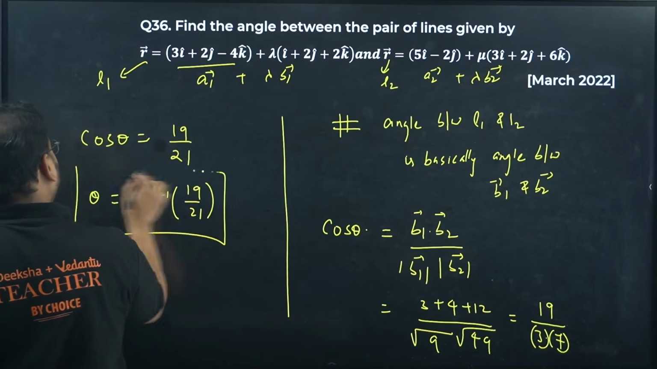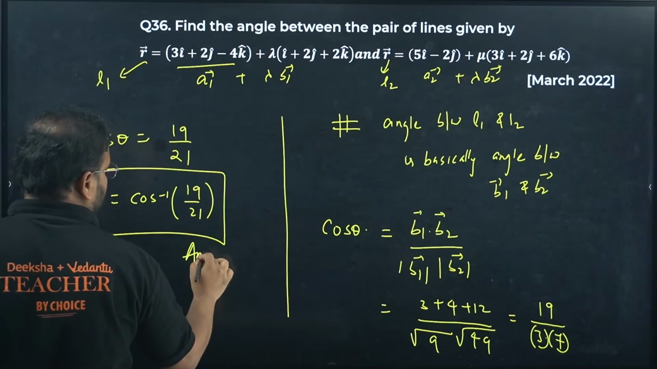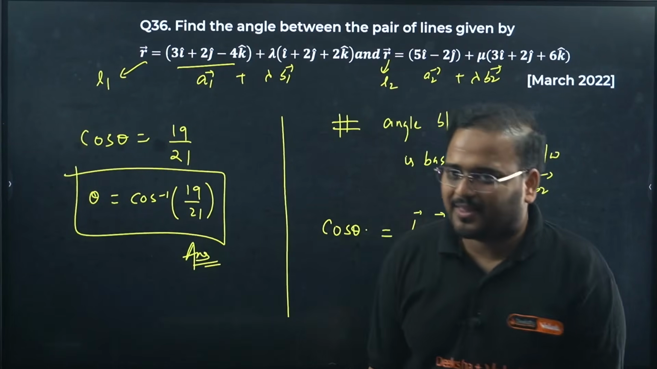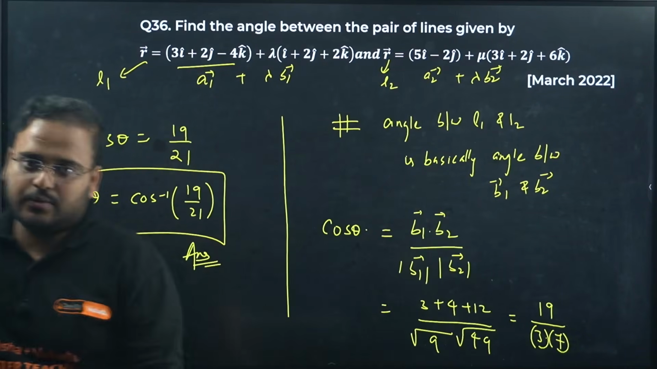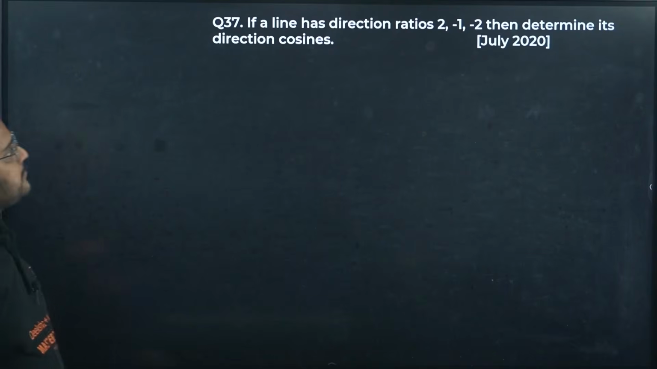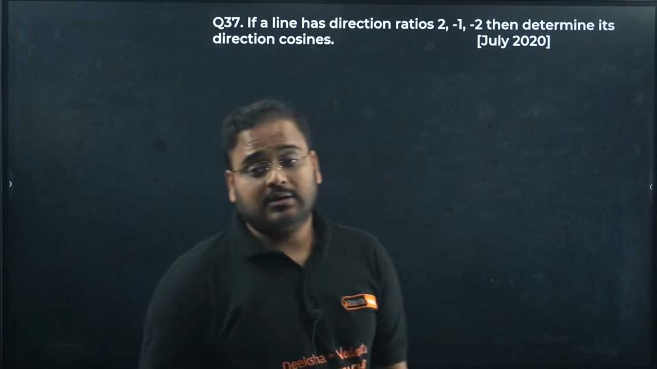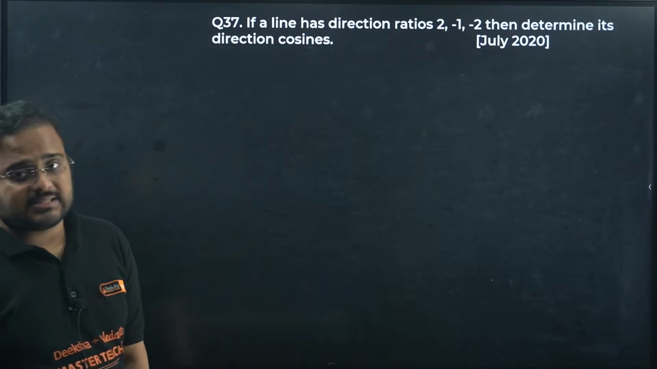Sir, how will you solve this? You don't have to solve. This is your answer. You don't have to solve after this. This is your answer. Done? Okay. PYQ also. Please check. Recent PYQ. Next. If a line has direction ratio 2, minus 1, minus 2, then determine its direction cosines.